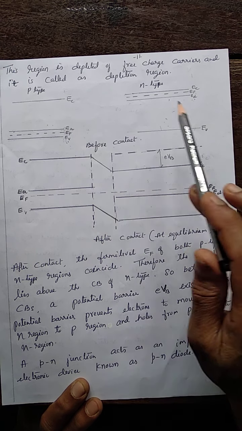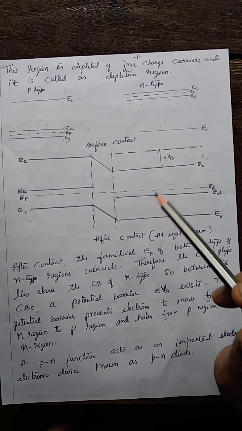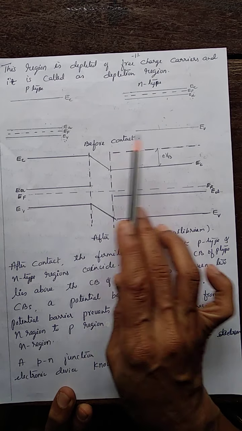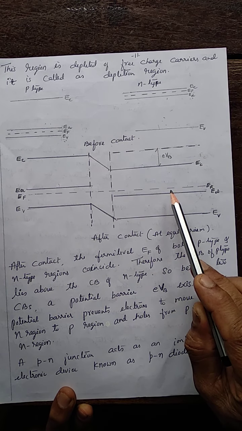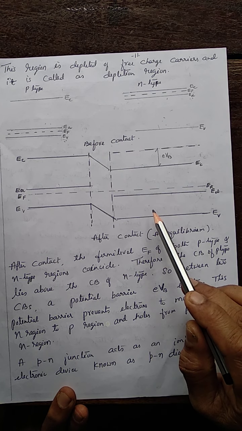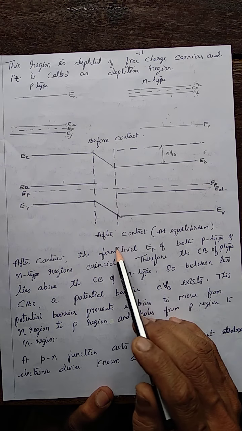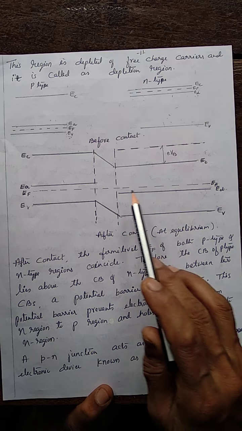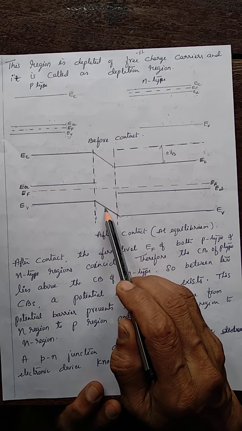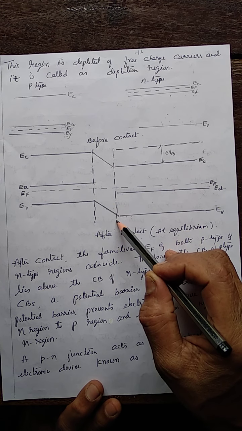This is in the case of p-type and n-type before they come into contact, before they are joined together. When the p-n junction is formed, by doping one side of the semiconductor with p-type and the other side with n-type, actually this is how a p-n junction is prepared. Not by joining p and n together. Now, this is the situation after contact, at equilibrium. What we see here is that when a junction is formed, this region is nothing but the depletion region or the potential barrier at the junction.